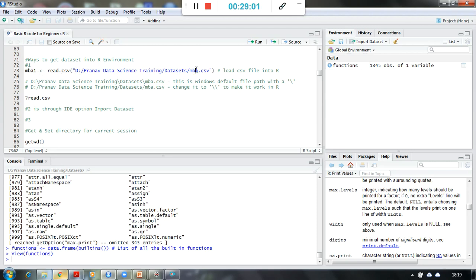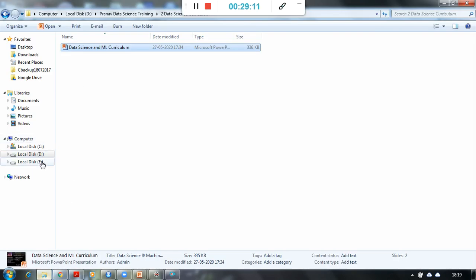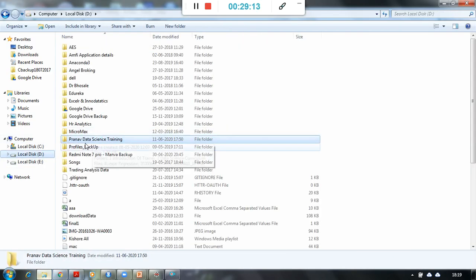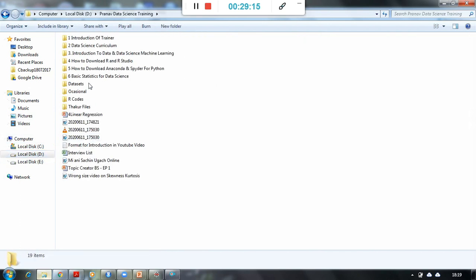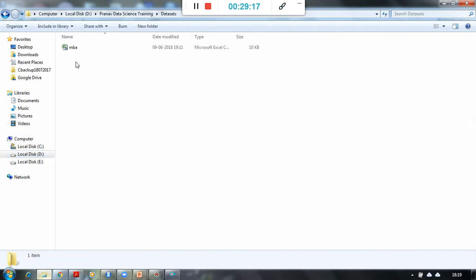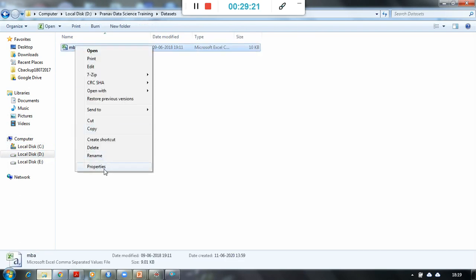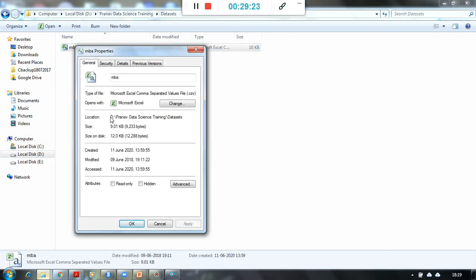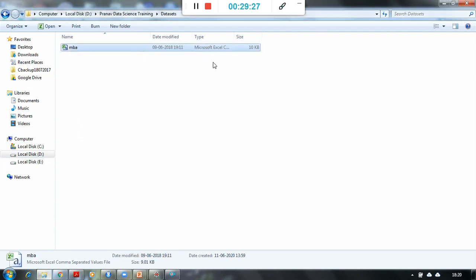So this MBA CSV file is in my D drive, in Pranav Data Science Training, in the datasets folder. There is this file located. I will show you that. So if you go here, Pranav Data Science Training, datasets folder, the MBA file is there, right? And what is the path of this? So this is the path. I'm just copying it because I'm going to use it later.